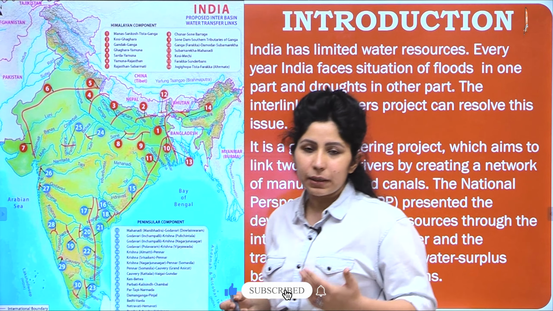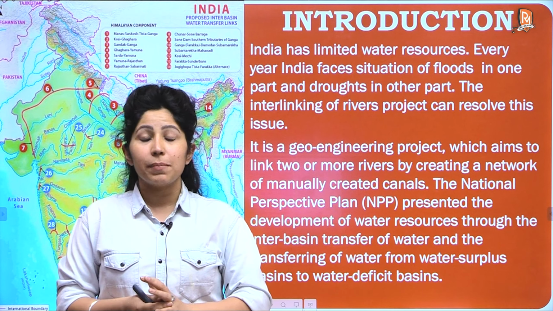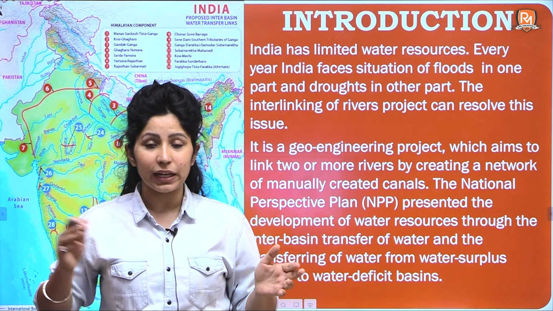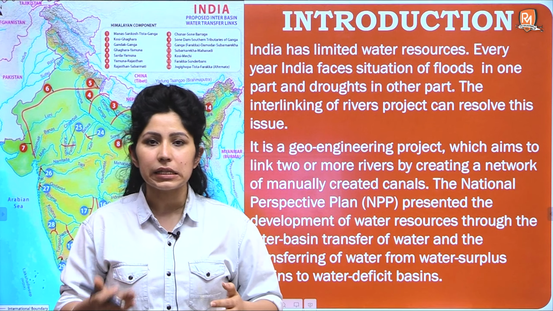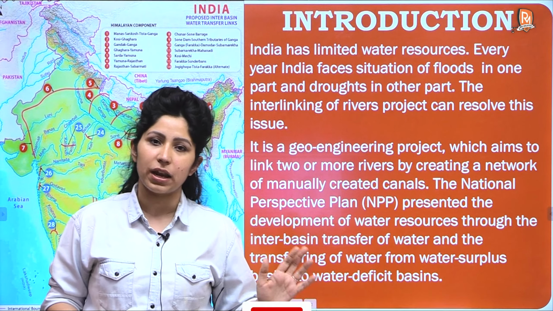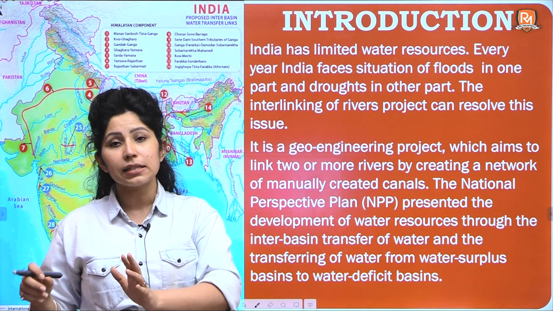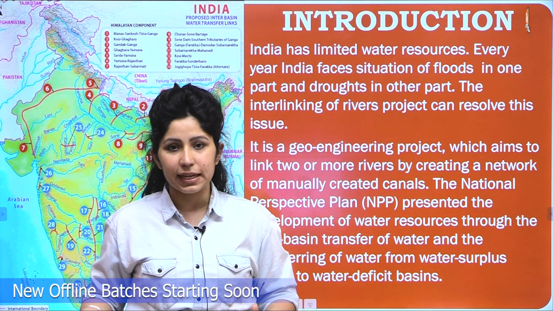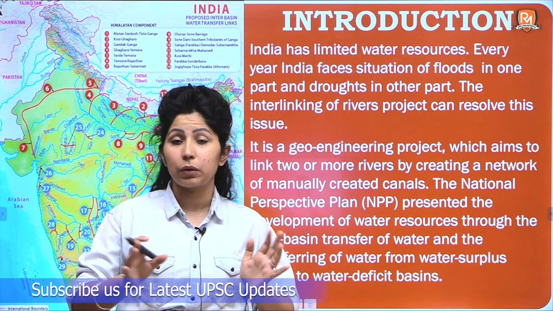Here we've started by writing an introduction. Why was interlinking of rivers thought of in the first place? Because in India, on one side of the country we see a lot of floods happening, and on the other side at the same point of time droughts are happening, or this variation has been seen in seasons also. Like in some seasons some areas are very affluent in terms of water availability, while the same area could be suffering a water crisis in some different season. So perennial rivers and seasonal rivers are not available in equality all over the country.